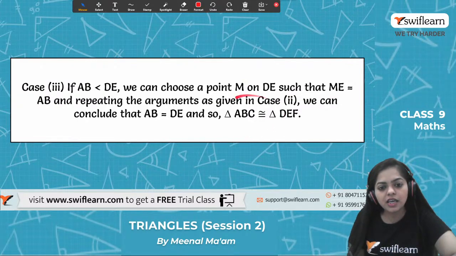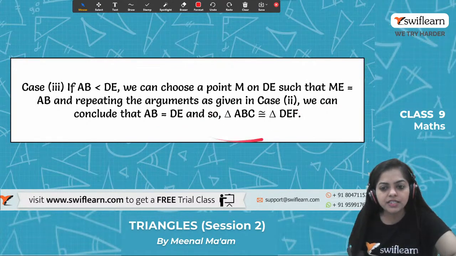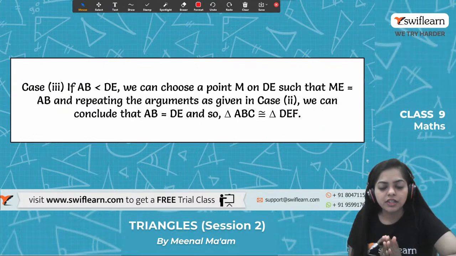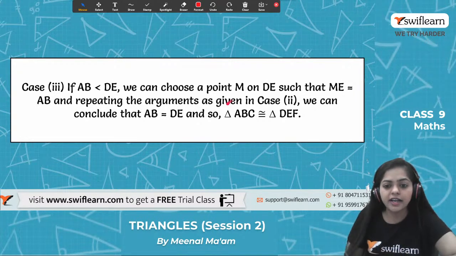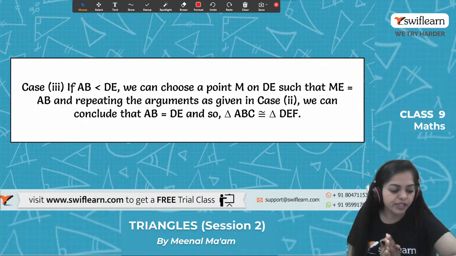And repeating the same argument as we did in case 2, we can conclude that AB will be equal to DE. So we can say triangle ABC is congruent to triangle DEF. So we have proved the second criteria, that is the angle side angle criteria of a triangle. When the angle side angle criteria is fulfilled, the pair of triangles are congruent to each other.